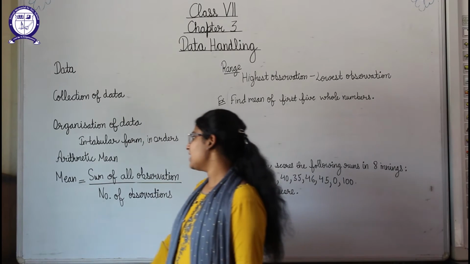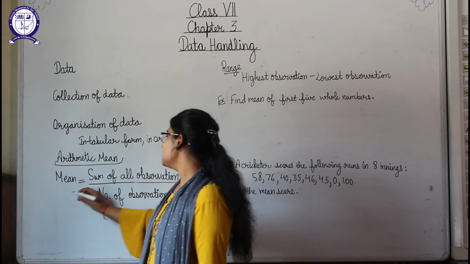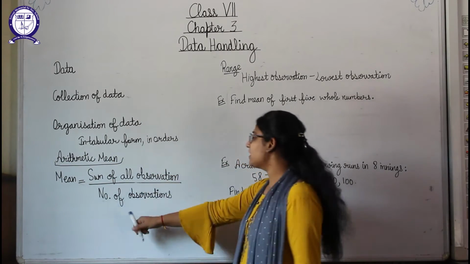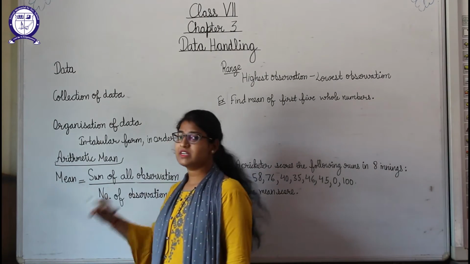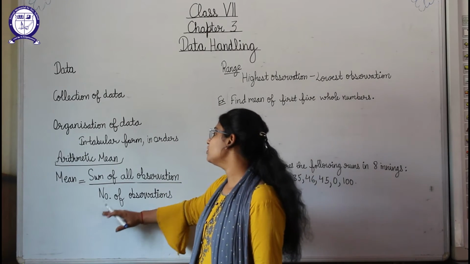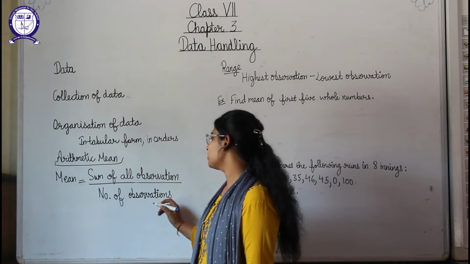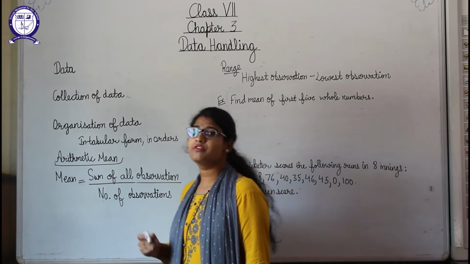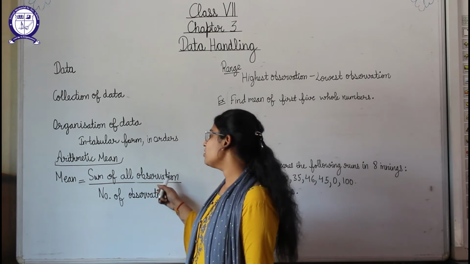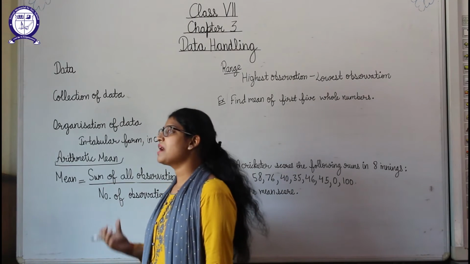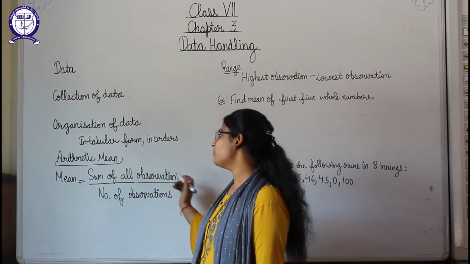Okay, after that the topic is arithmetic mean. What is arithmetic mean, students? Mean is equals to sum of all observations divided by number of observations. Okay, sum of all observations means whatever the data is given to you, you have to do the sum of all the numbers, means all the observations, and divided by number of observations. Suppose you collect the marks of 50 students, so number of observations are 50. Okay, and sum of all observations means whatever the marks students tell you, you have to add all those marks. So that will be sum of all the observations.